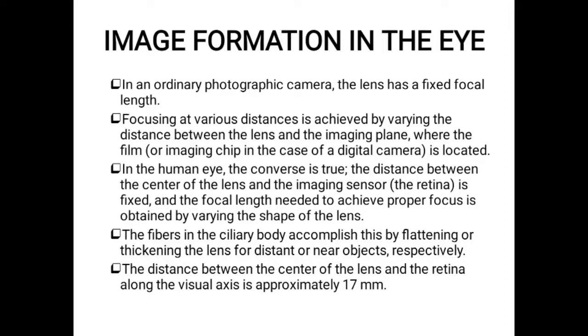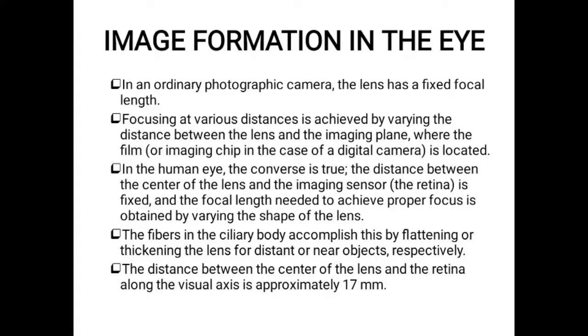But in the human eye it is quite the converse, because the distance between the center of the lens and the imaging sensor, which is our retina, is fixed. The length between the lens and the retina is not varied. The focal length needed to achieve proper focus is obtained by varying the shape of the lens.